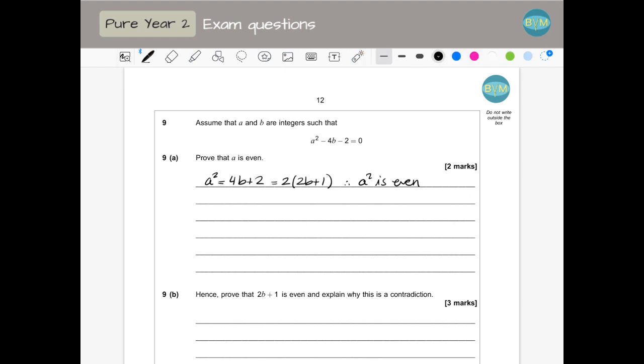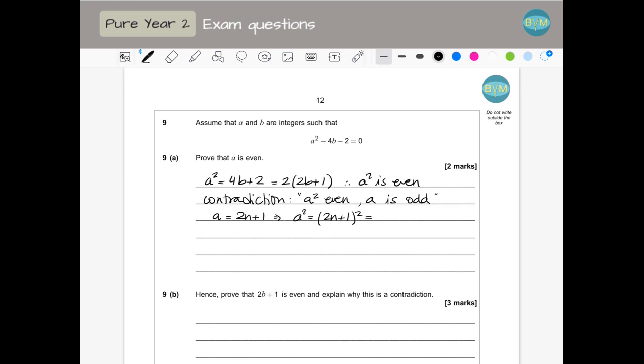We are going to prove it by contradiction. It's a typical example of proof by contradiction. So our contradiction is going to be that when a squared is even, a is odd instead of even. If a is odd, I can write it as 2n plus 1, for example. When I square it, a squared is going to be (2n plus 1) squared.